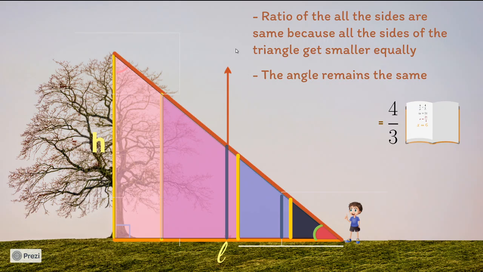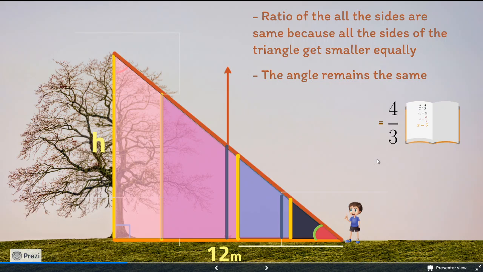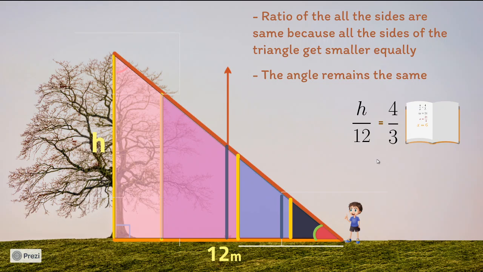L we can find out. We can take a measuring tape, and because it is on the ground, I found it to be 12 meters. But I don't know what h is. I don't know the height of the tree. But I know that the ratio is 4 by 3, because in this small triangle it was 4 by 3. So I know that this height by this 12 meters is 4 by 3. Even though I do not know the height, I know the ratio. So I'll write h by 12 is equal to 4 by 3.